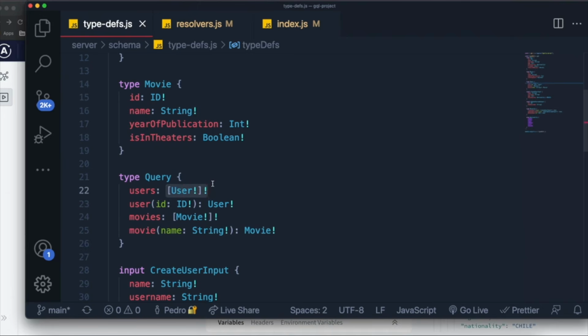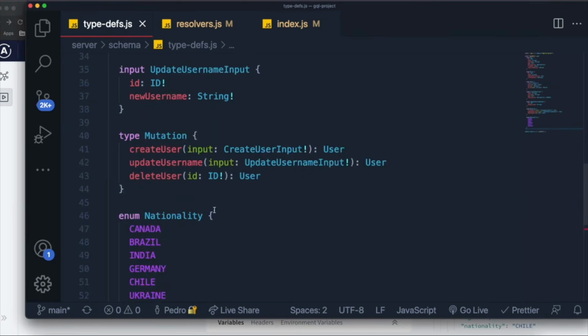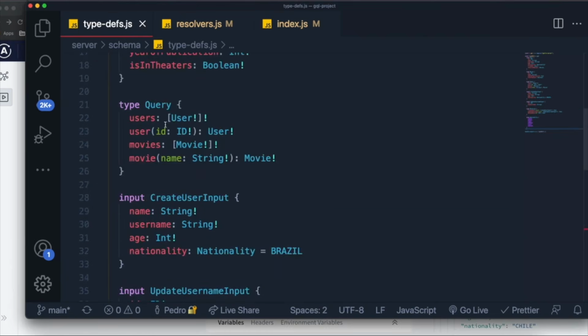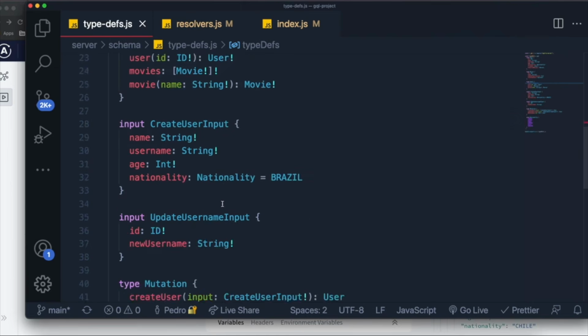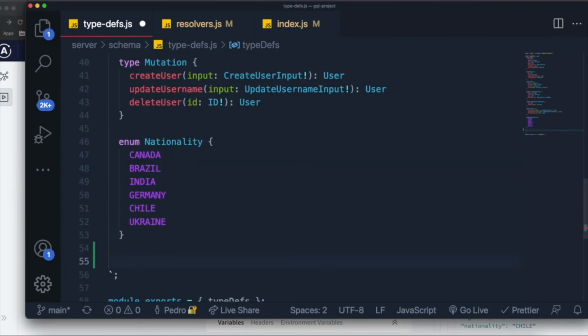Well, what I like to do, and what I learned is one of the good standards in the industry, is you can basically create a union between this return type, which is what we want, so the successful return type, and the error. Now, how would we create this union, and how would we actually make it work so that we are returning either one of those things, right? So basically what we want to say over here is, for this users field, we don't want to return this. We actually want to return a union of two different things. One thing will be this result over here, and the other thing will be some sort of error if it occurs, right? So what we do is, we can create over here at the bottom a union and call it something like UsersResult.